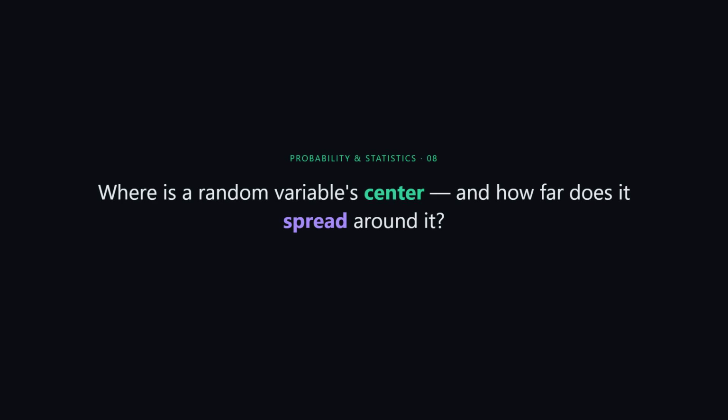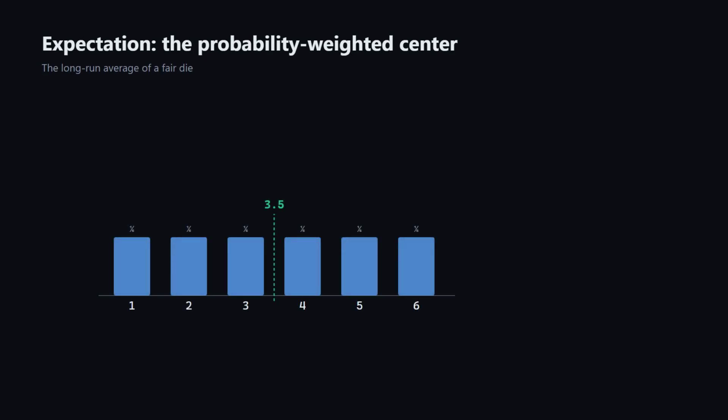Two questions about any random variable. Where is its center, and how spread out is it around that center? Those questions have names: expectation and variance. Roll a fair die over and over.